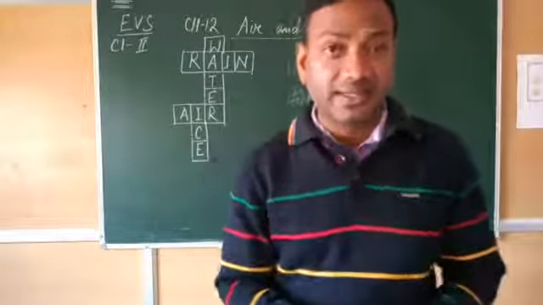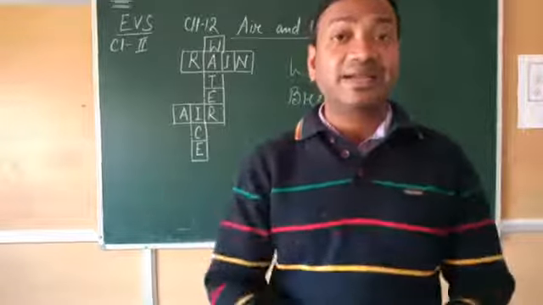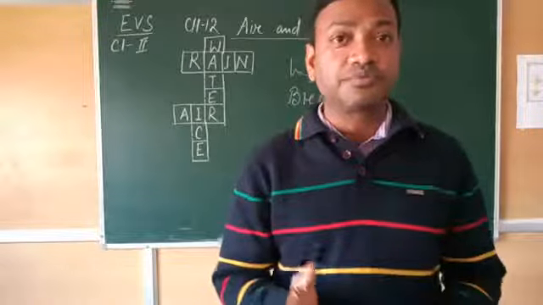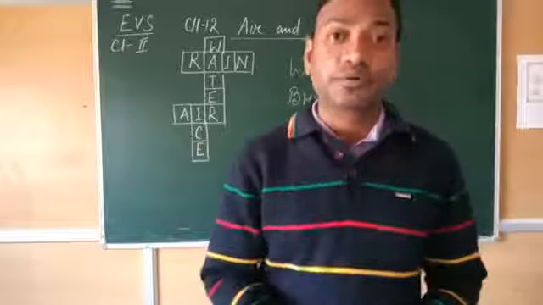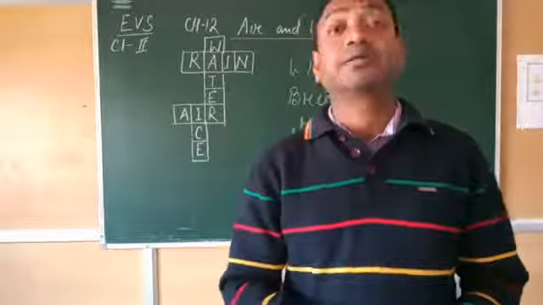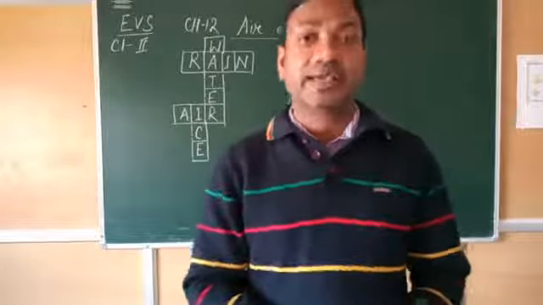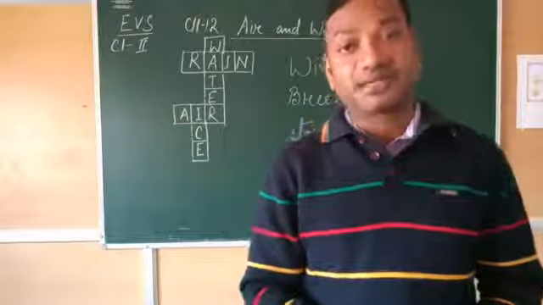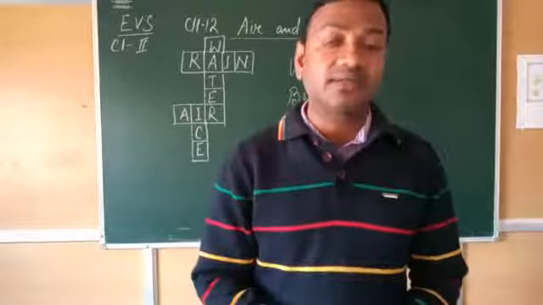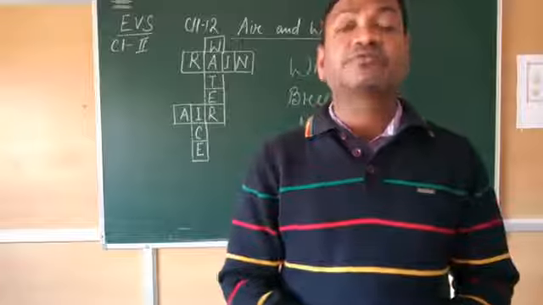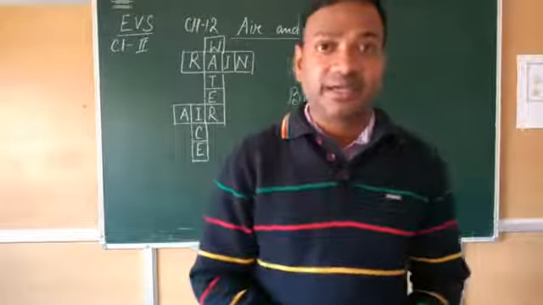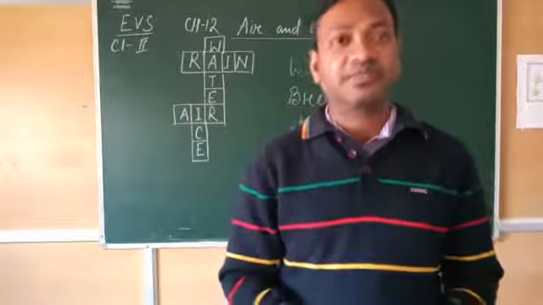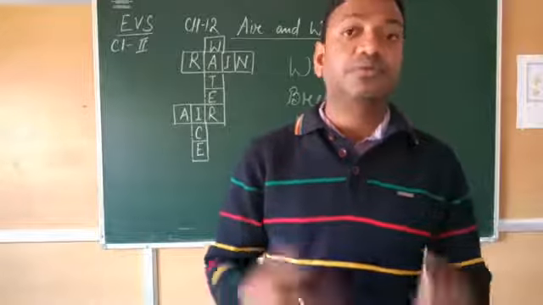Suppose a plant is inside a closed room, then it cannot grow. So plants also need air and sunlight, which we have read earlier. It is called photosynthesis. Sunlight, air, water, these things a plant needs to grow.